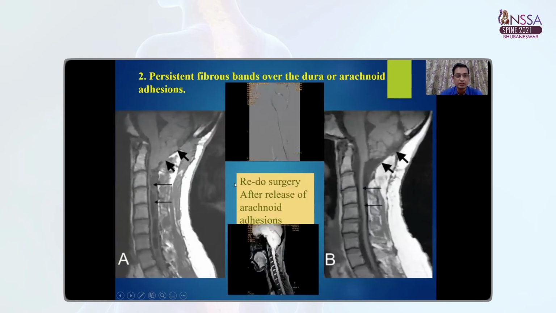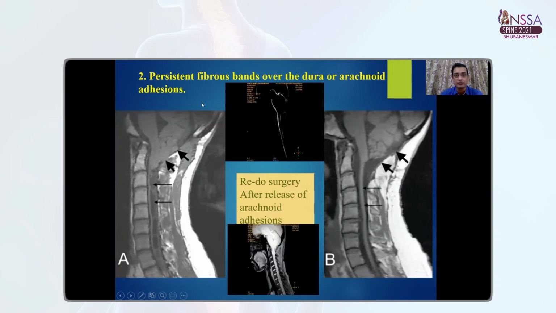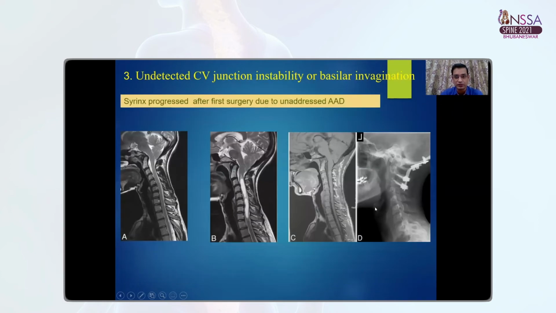This is another case of persistent fibrous band over the dura or arachnoid adhesions. So here we can see that there is a persistence of syrinx. We re-explored this patient. We did adequate foramen magnum decompression followed by lax duroplasty. We released these adhesions and we can see on follow-up MRI, there is complete resolution of this syrinx.